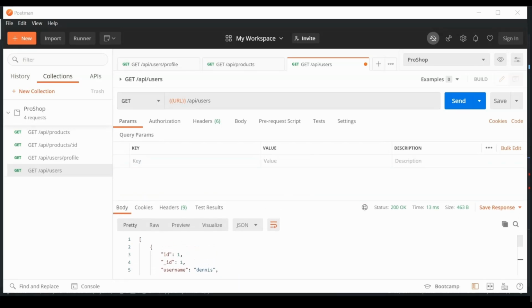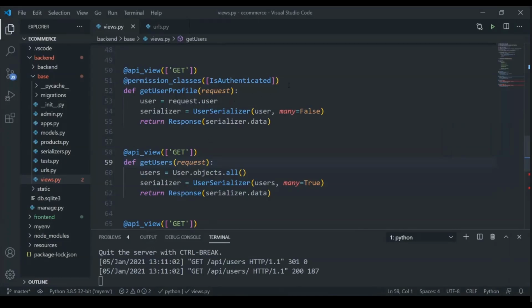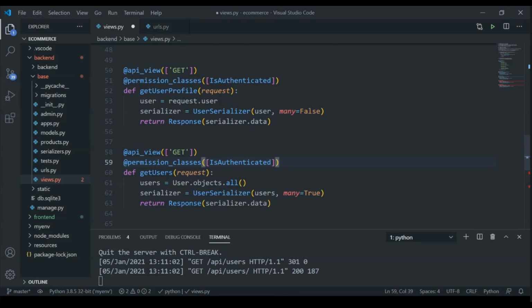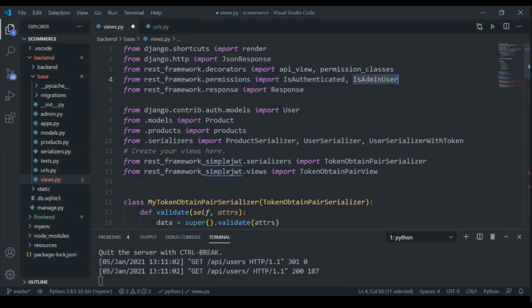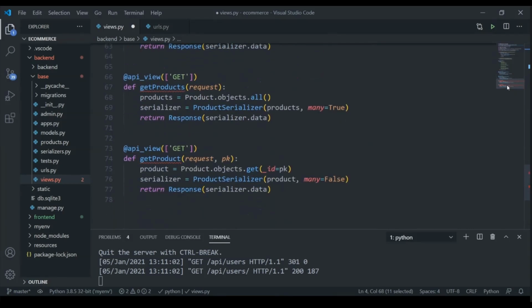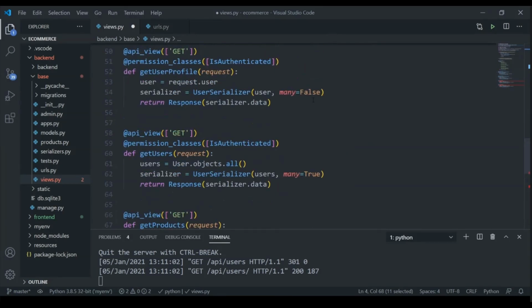So I want to restrict this now. To restrict it, I'm just going to take this permission class, and I'm going to throw this just above our get user and under our API view. And in this case, I don't want any authenticated user to see this. So just a regular user or a customer in our database can technically right now see this view, but we want to protect it even from our users. We want to make sure only admin users can see this.